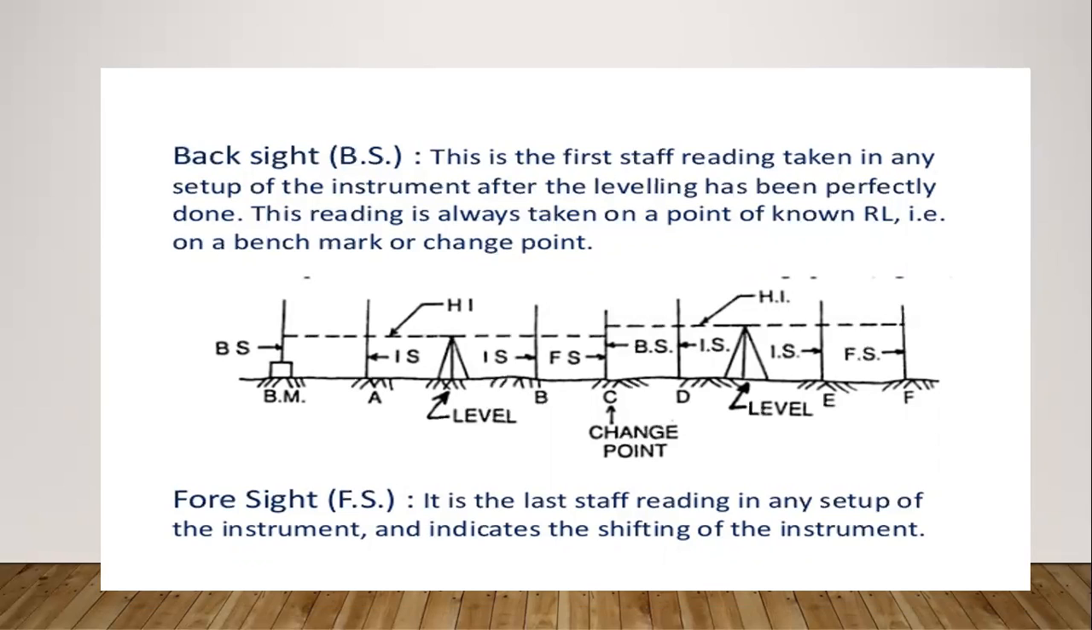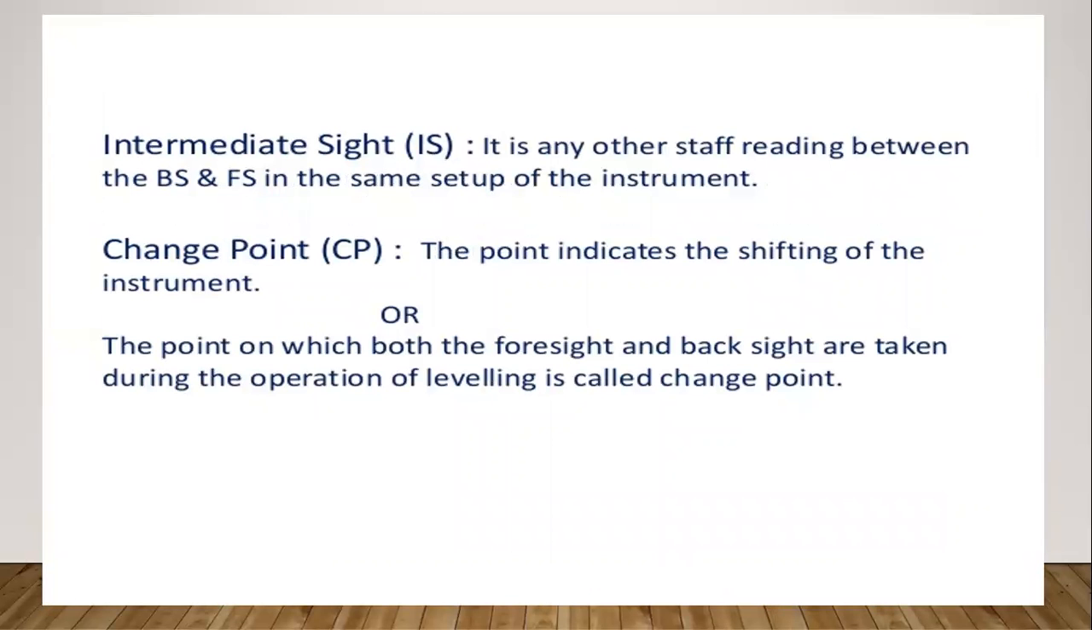Foresight: it is the last staff reading in any setup of the instrument and indicates the shifting of the instrument. Intermediate sight: it is any of the staff readings between the backsight and foresight in the same setup of the instrument. Change point: the point that indicates the shifting of the instrument, or the point on which both the foresight and backsight are taken during the operation of leveling, is called a change point.